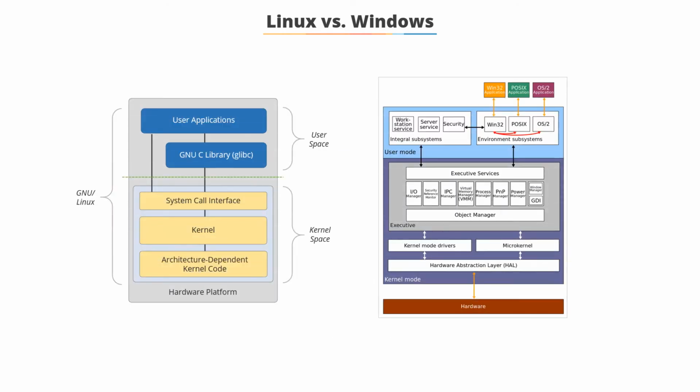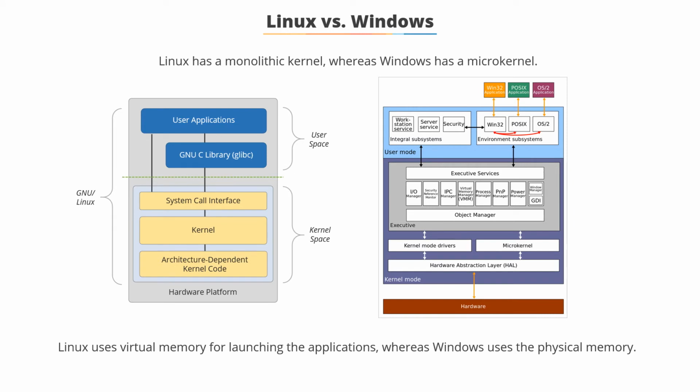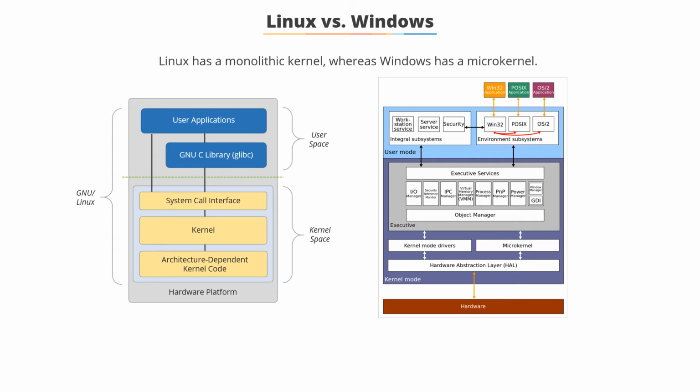Windows differs from Linux in terms of the architecture. For example, Linux has a monolithic kernel, whereas Windows has a microkernel. To launch applications, Linux uses virtual memory, whereas Windows uses the physical memory. In Linux, the desktop must be installed as an application, whereas in Windows it is part of the kernel.